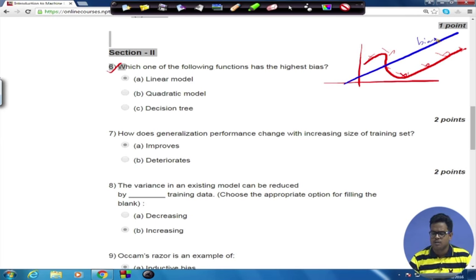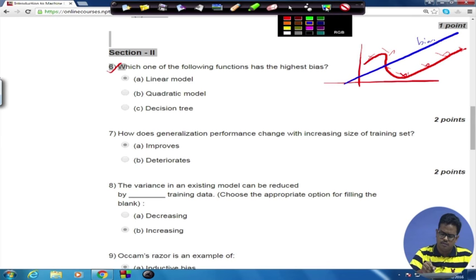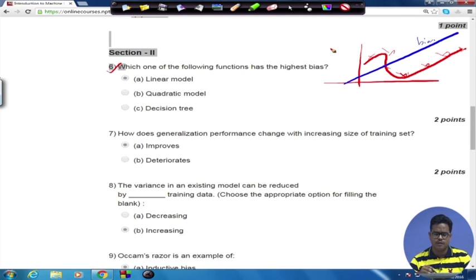So bias comes due to the lack of adequate parameters in your learning algorithm. So which of the following functions has the highest bias? Definitely the linear model has the highest bias, because it has the least number of parameters.